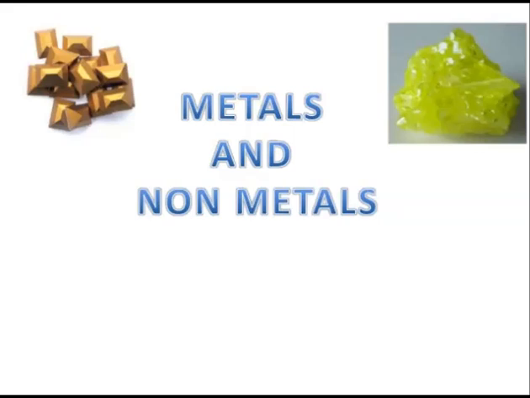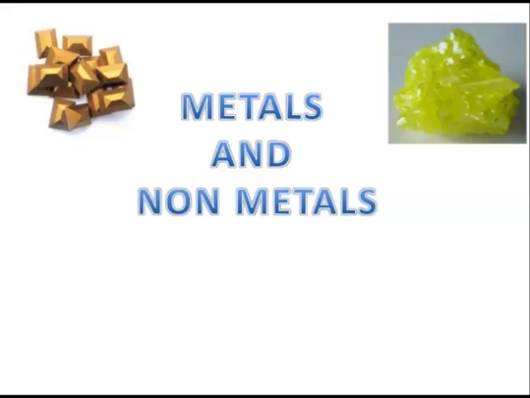Now compounds. When two different types of atoms join together in a specific proportion, they form a compound. And all the materials present around us are made up of elements, compounds and atoms only. Now in this chapter we will study metals and non-metals. On certain properties we differentiate the elements present on earth into two categories, that is metal and another is non-metal.